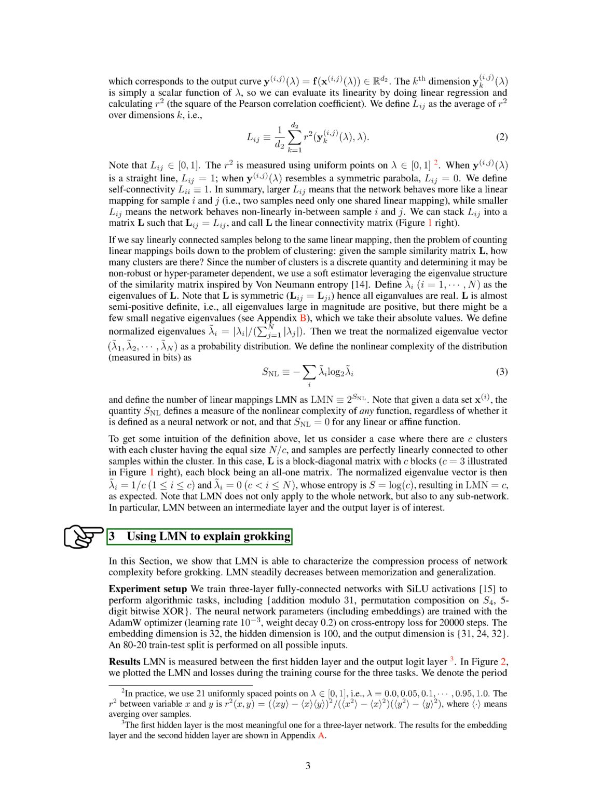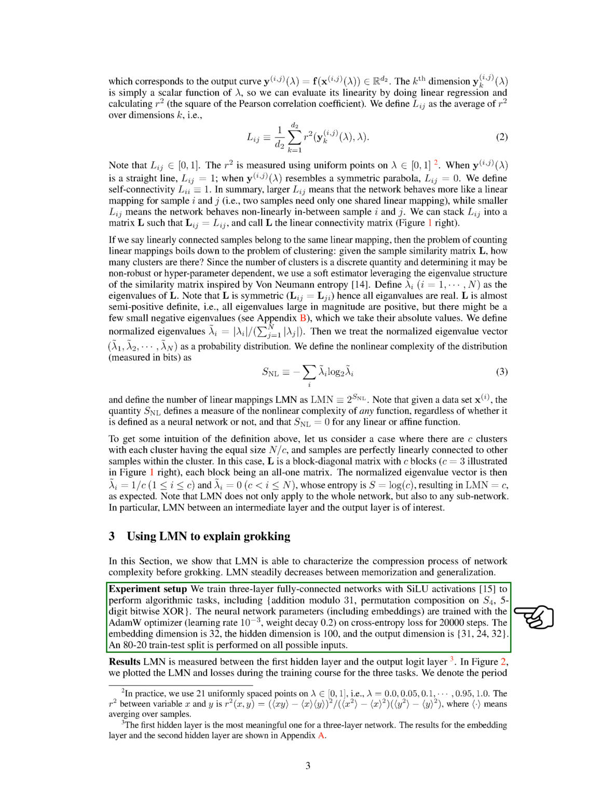Section 3. Using LMN to explain Grokking. In this section, we'll discuss how we can use LMN, linear mapping number, to understand the process of Grokking, which is the ability of a network to generalize after overfitting. We'll demonstrate how LMN can help us understand the process of network complexity reduction that occurs before Grokking. We'll see that LMN consistently decreases from the point of memorization to the point of generalization.